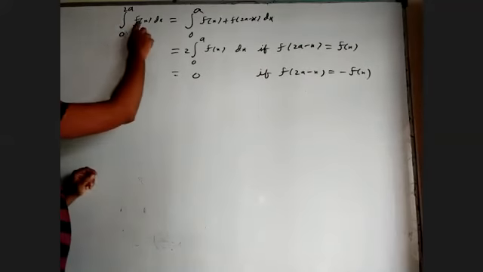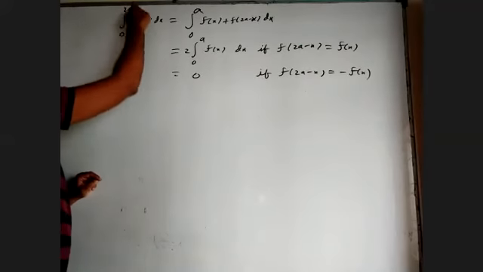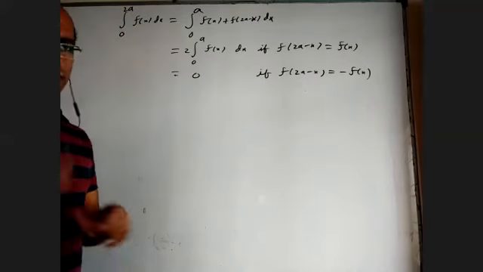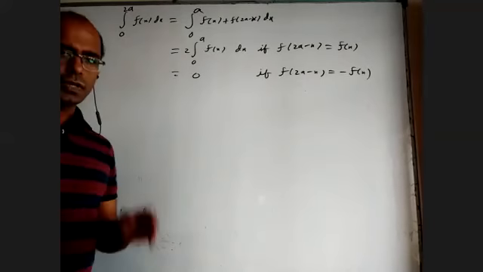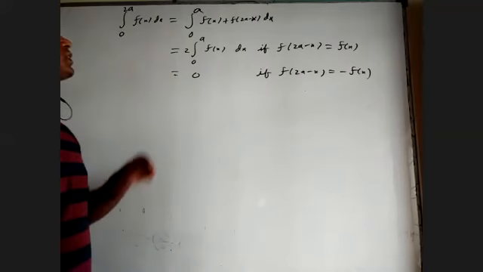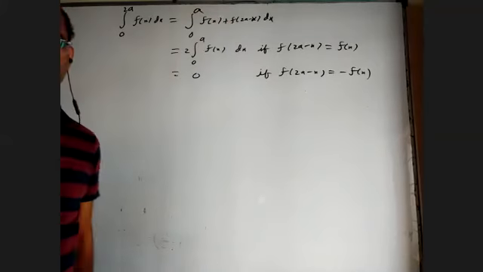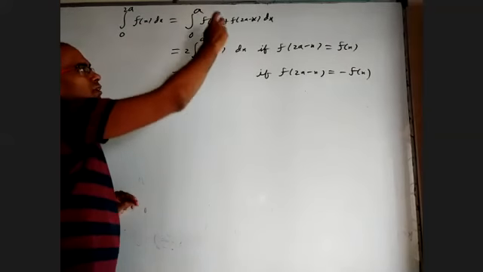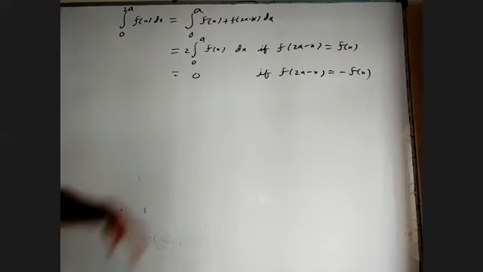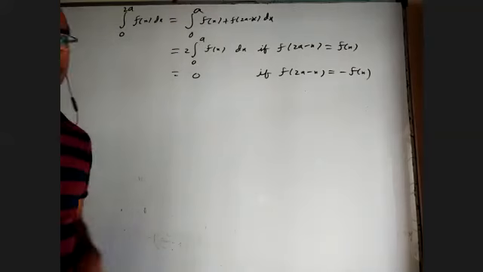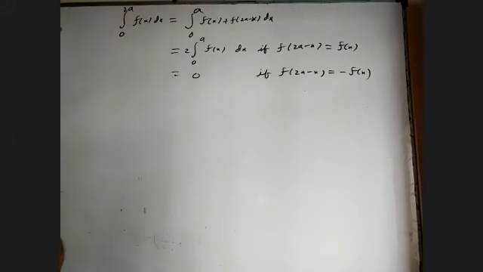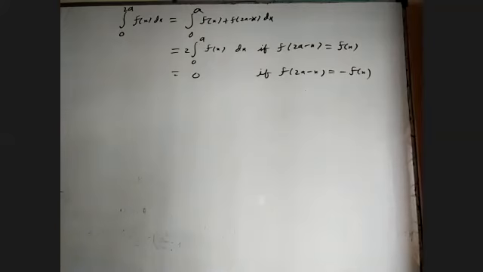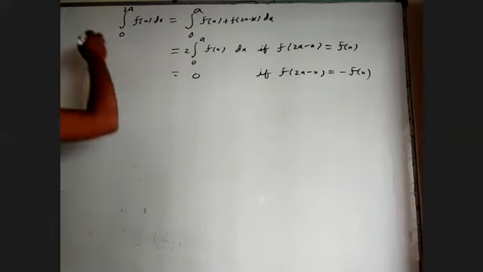So basically replace x with 2a, that upper limit, minus x. If we get back the original function, this is the formula. If we get the negative of the original function, this. If it is not negative, not the same, something else, you can leave it like that or you can use this formula. We don't use this so often, but from this only these are derived. That's why I'm writing this. Otherwise, this is simply replacing x with 2a minus x and adding, but of course limits are different. We may not use that often, but we'll use these two. First of all, this is a formula, whatever number formula.